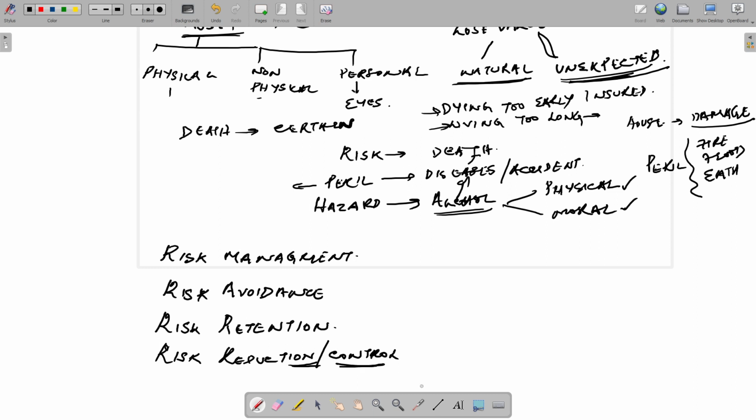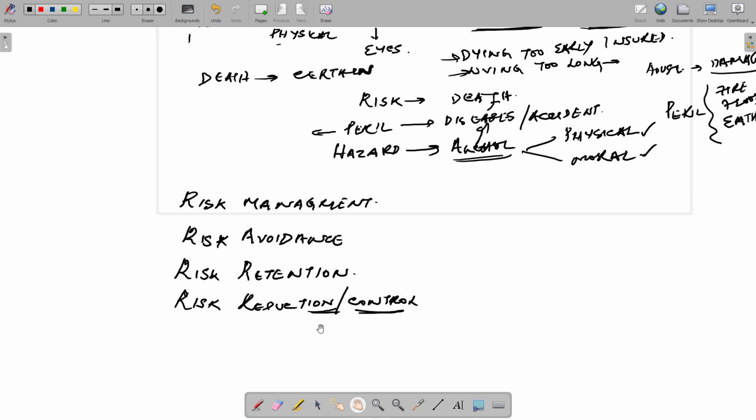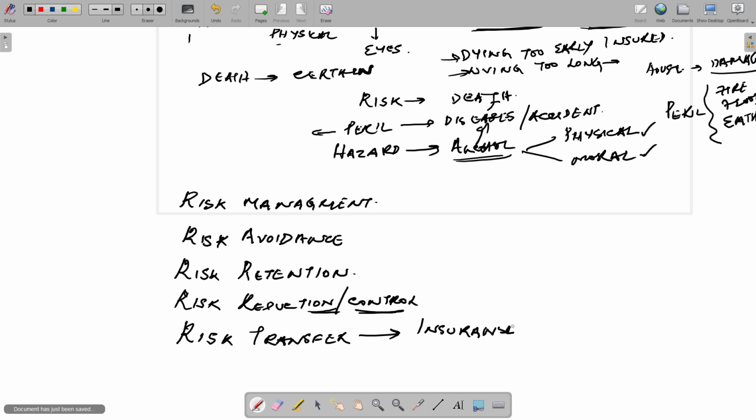And the other major thing is, there are certain risks in our life which we cannot do anything about, and we are supposed to transfer them to another person. That is what we call risk transfer. It's a methodology of risk financing also, how to finance risk. Risk transfer is what we call insurance. If you ask me what insurance is, insurance is just transferring the risk. There are certain risks which cannot be borne by us, so we transfer them to a third person. That is actually insurance.